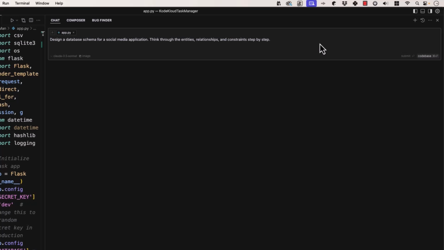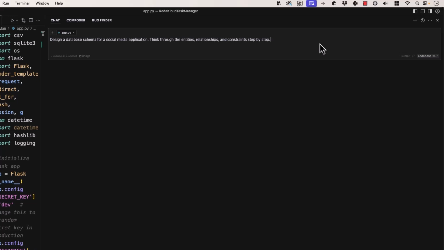So if you say design a database schema for a social media application and you drop it in DeepSeek R1, for instance, it will think about this stuff. Same thing with Gemini, Claude. They all have thinking models now, which kind of renders these obsolete, except for the fact that that second part, right? The second part says think through this, and then you're being specific about what you want it to think through. So it's not quite obsolete, in other words.